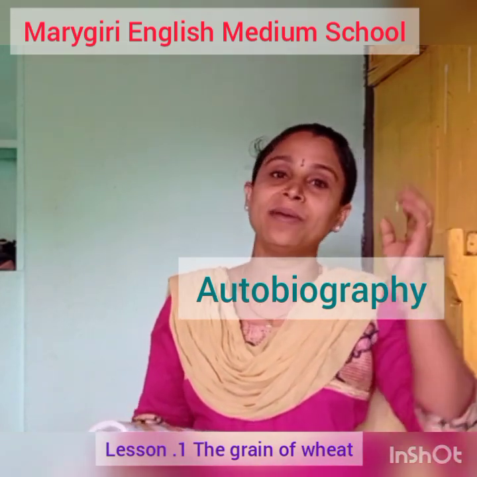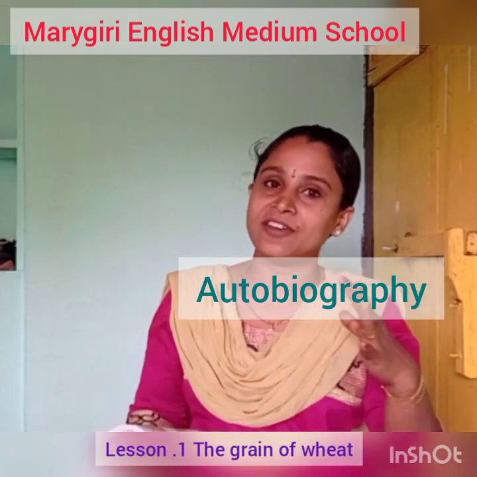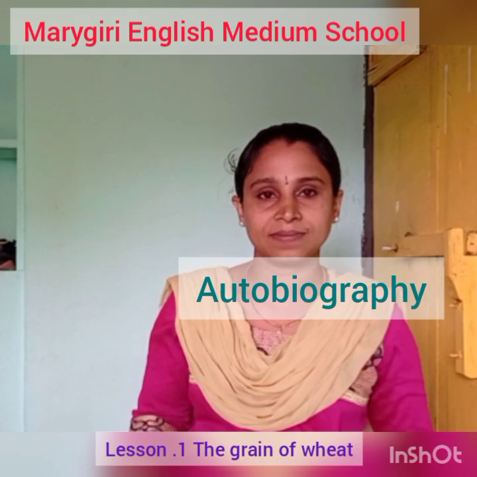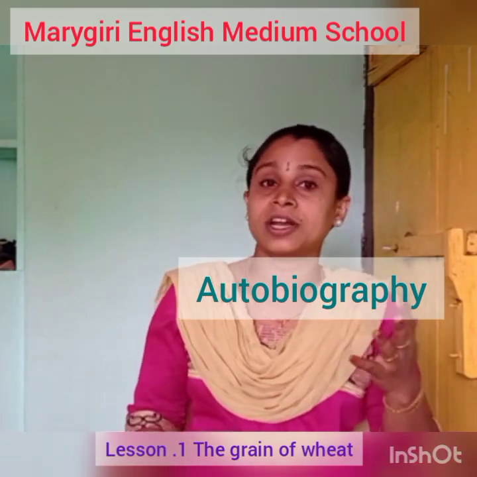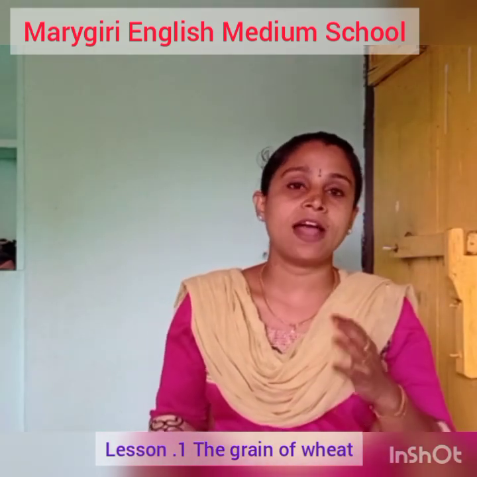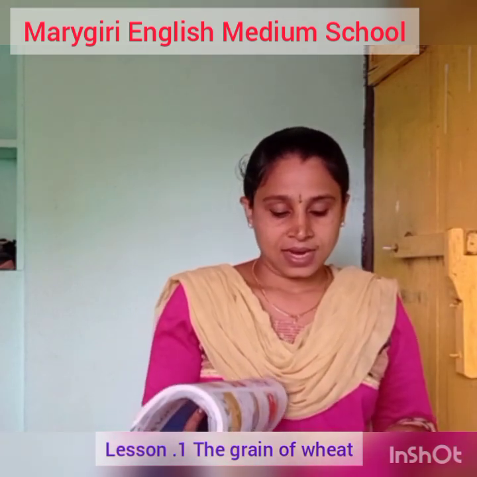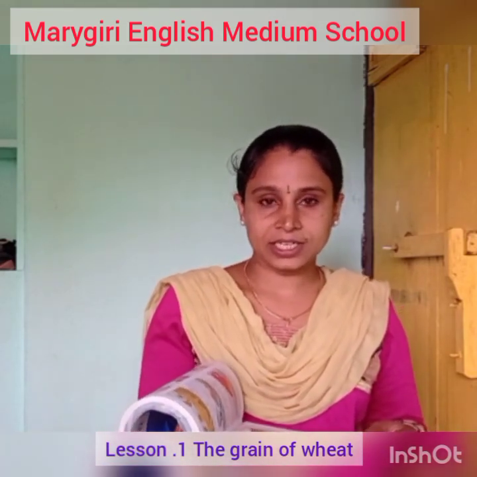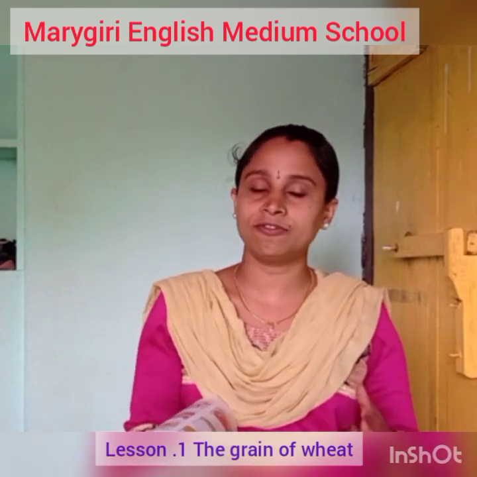Once upon a time, I was a little green grain of wheat in a wheat plant. There were so many wheat plants. We were together in a field. Learn the spelling? Field. F-I-E-L-D. Field. Read the second picture. The farmer watered all of us.